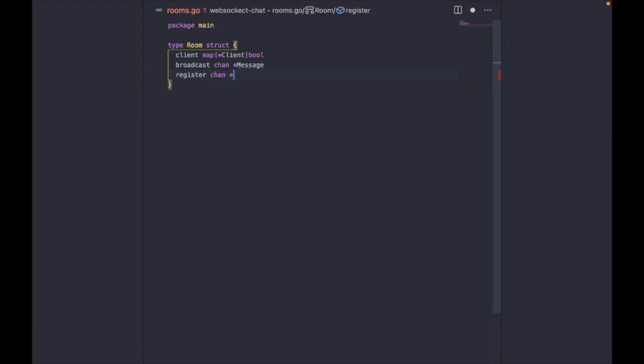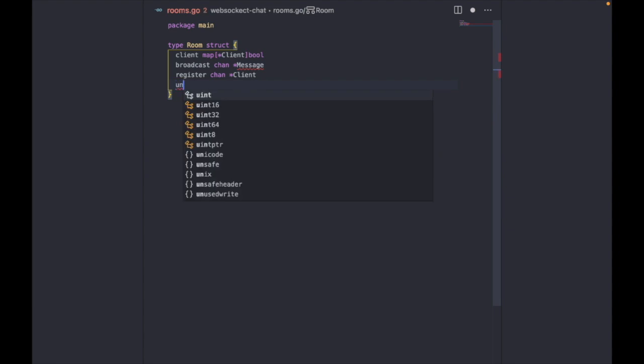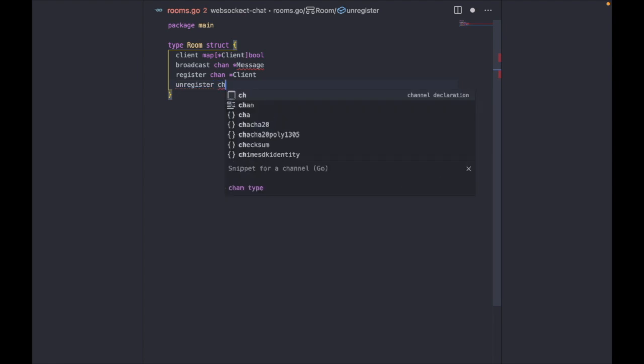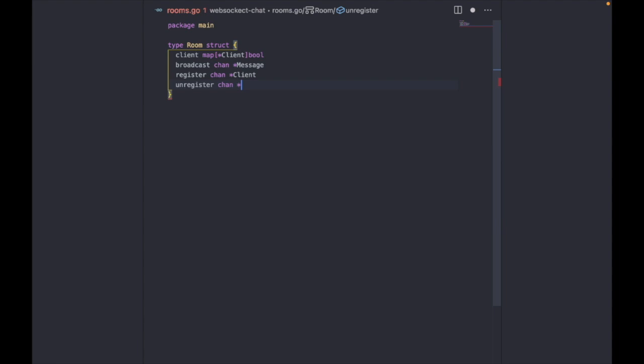So we're going to add the register channel. This will be a channel that we'll use to register clients. And the next thing would be an unregister channel. The unregister channel basically allows us to unregister clients from the room. So you can see both of these channels are expecting a client, and the broadcast channel is expecting a message.